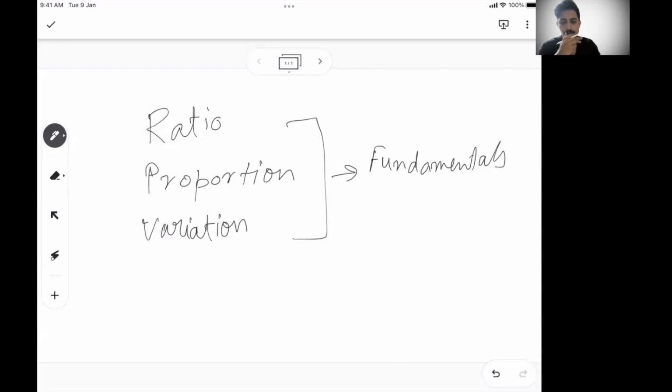Typically our set pattern for any topic in quant is to cover it in three sessions. First is the fundamental session, which we are covering now, then level 1 problems, and the last session on level 2 problems. So let's get started without further delay.